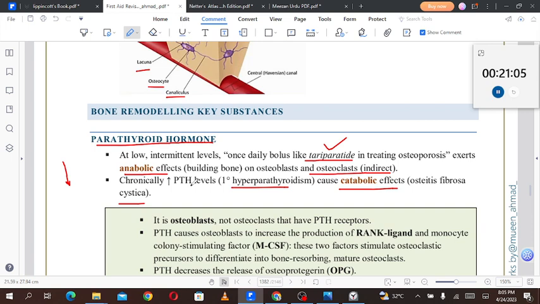Whenever we have chronic kidney disease, we have a chronically high PTH level, which is also called secondary hyperparathyroidism. In that case, the picture of bone that we get is osteitis fibrosa cystica, and that is a catabolic effect of a very high level of parathyroid hormone.